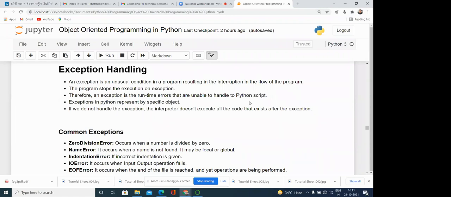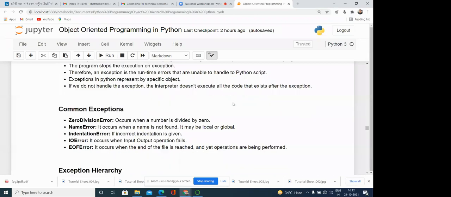So this is the meaning of the exception. I think you understood what the meaning of exception handling is. Is this clear to you? What is the meaning of exception handling? Yes, sir. Any query?